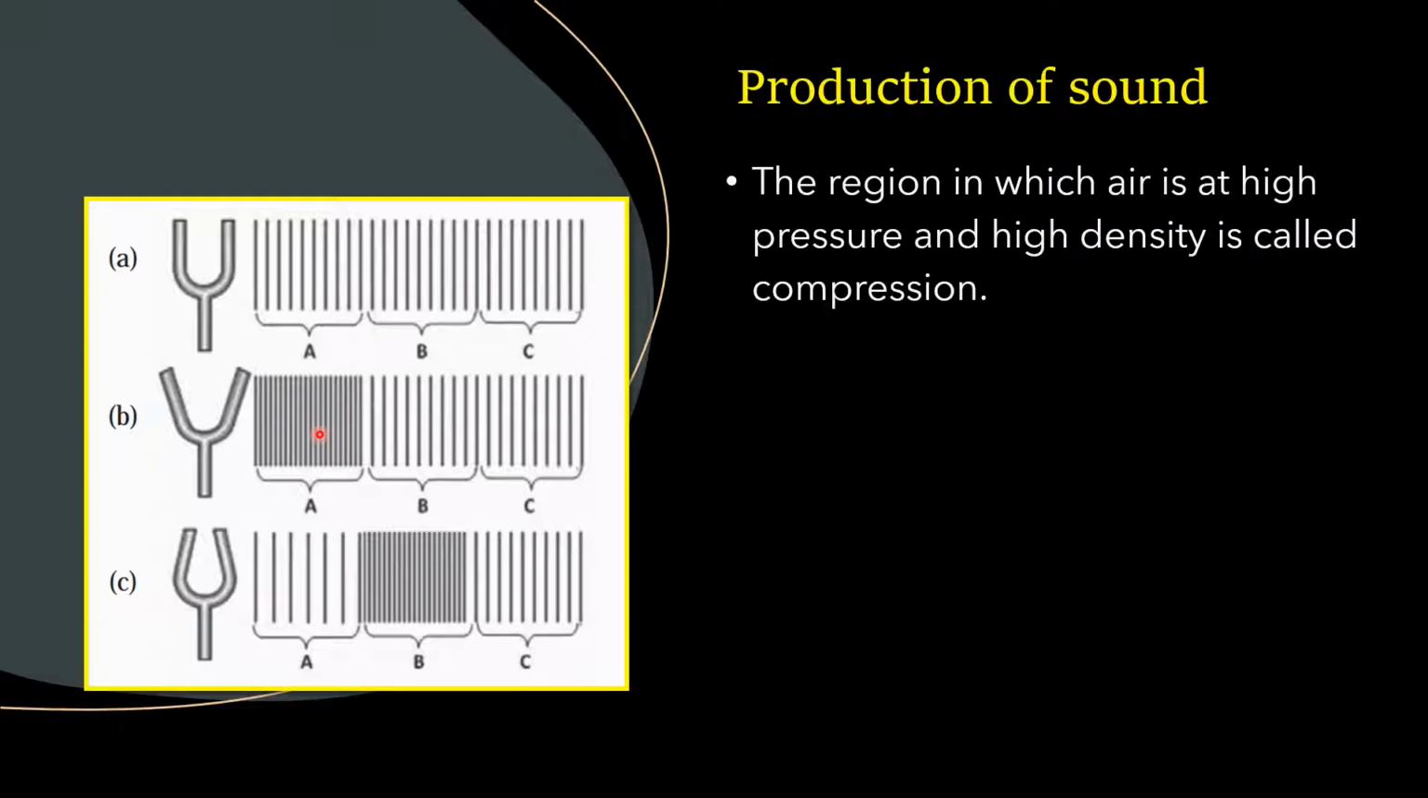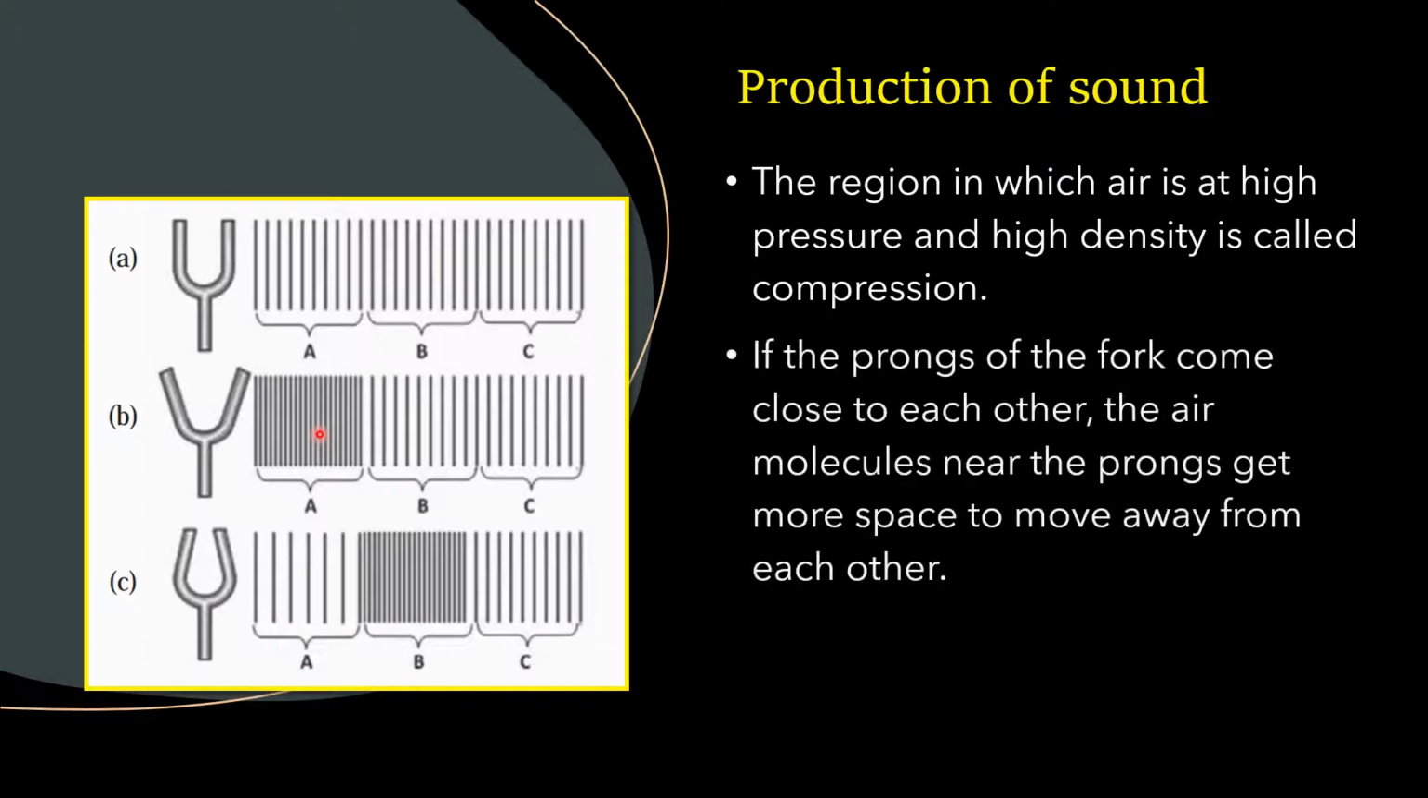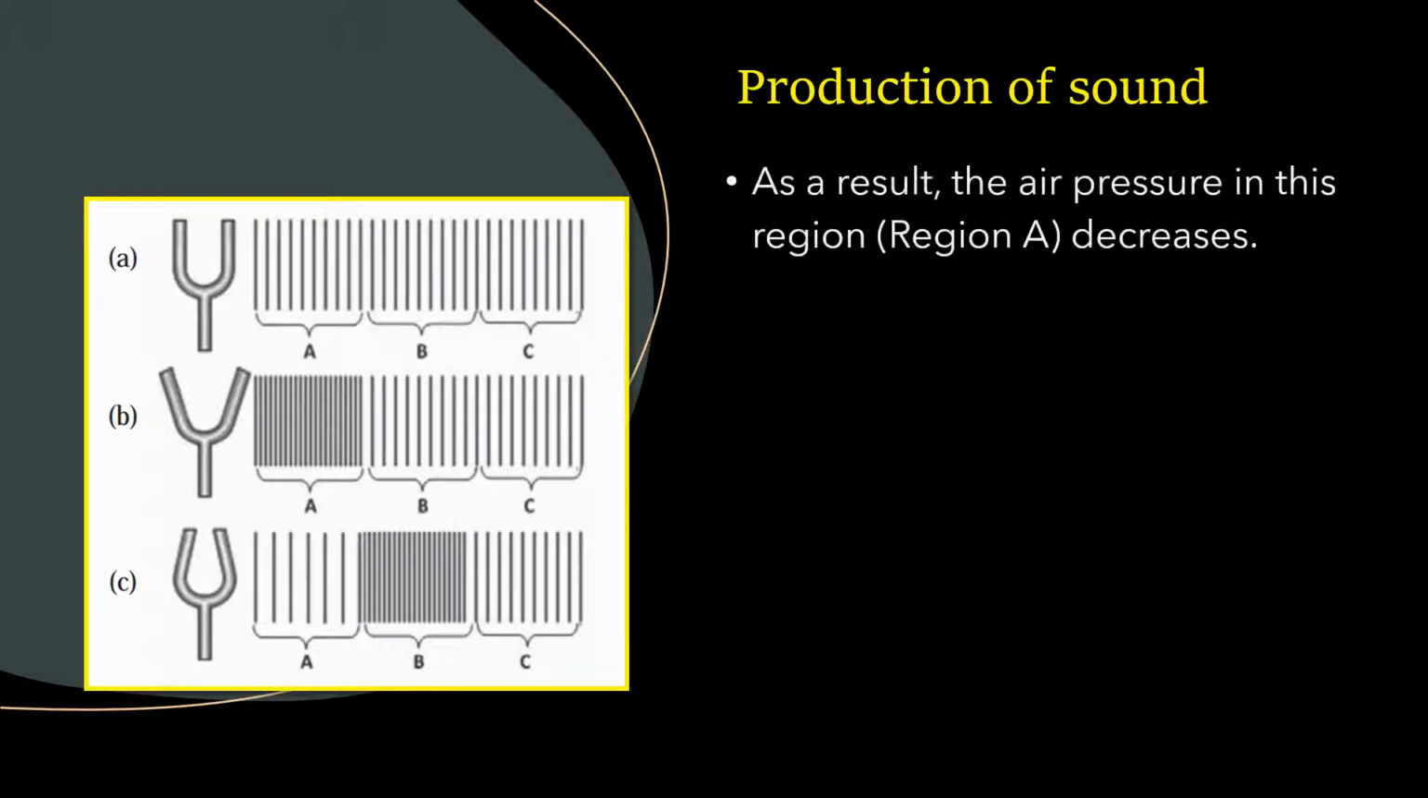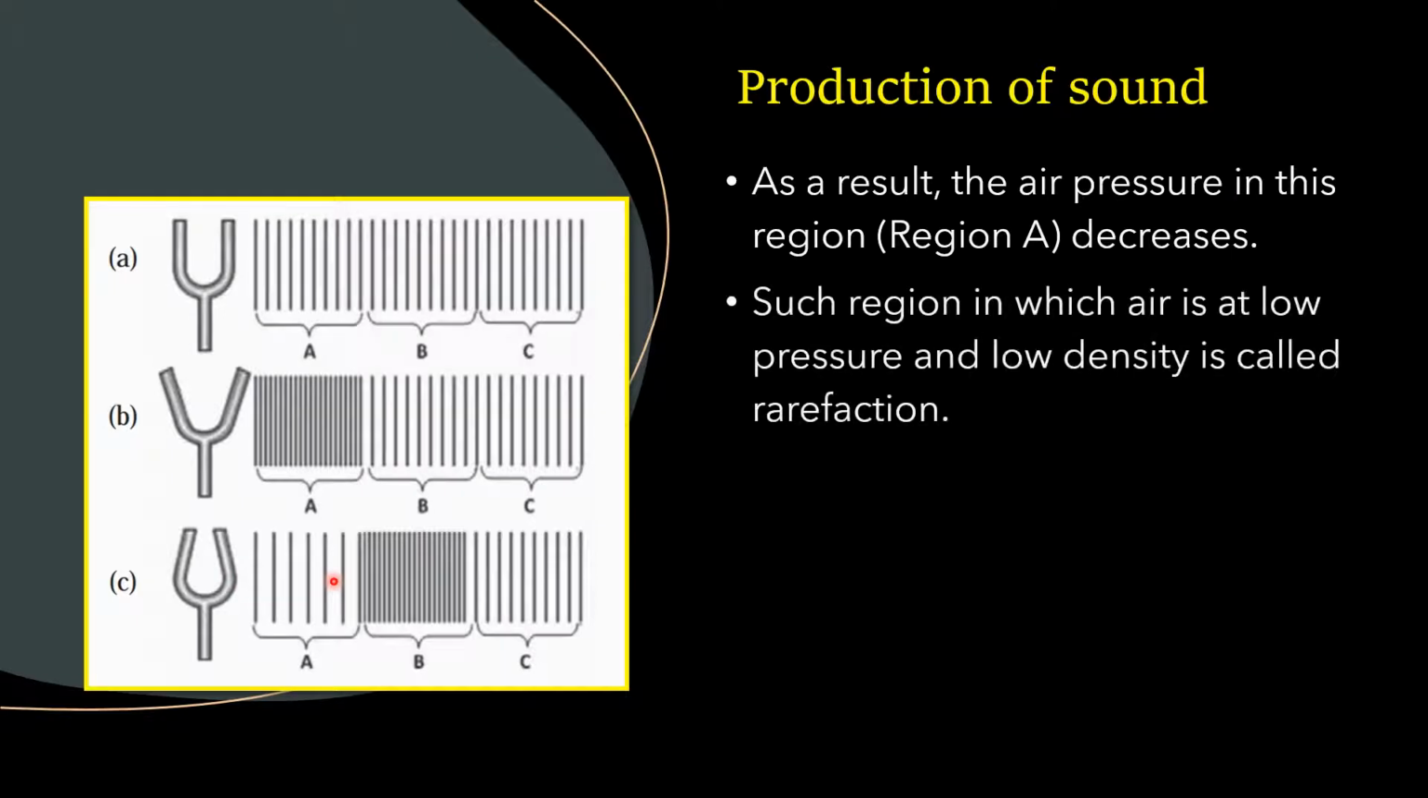You know the meaning of the word compression. The air is compressed now. So, take the third picture. If the prongs of the fork come close to each other, what happens? The air molecules near the prong have so much space to move, so they move away from each other. In this stage, the air pressure in region A decreases. You can see that in the picture. Such a region where air density is low is called rarefaction.